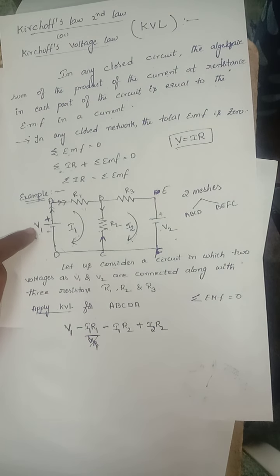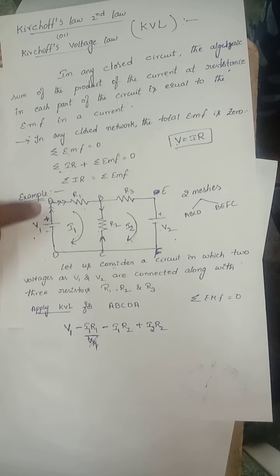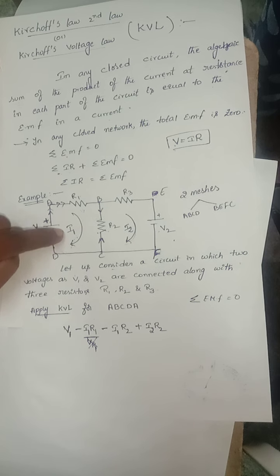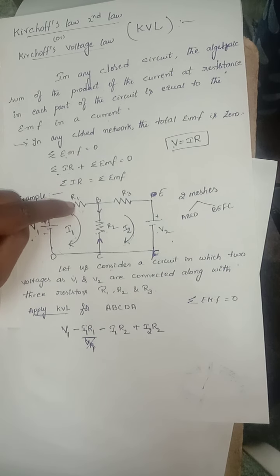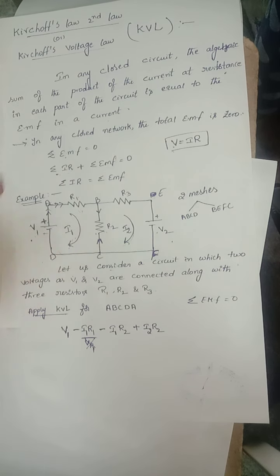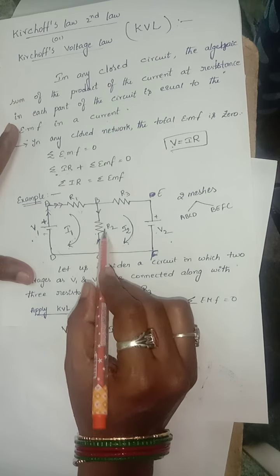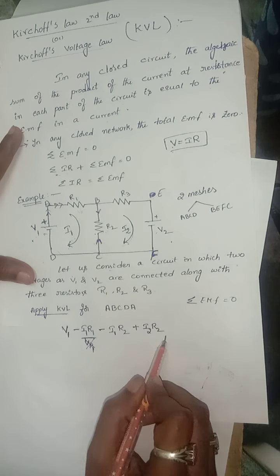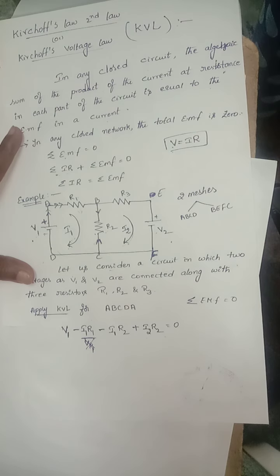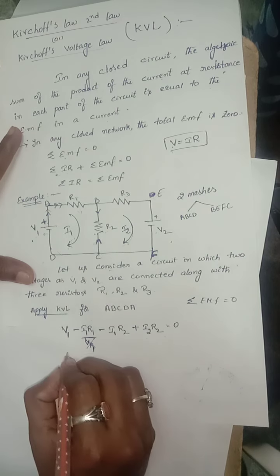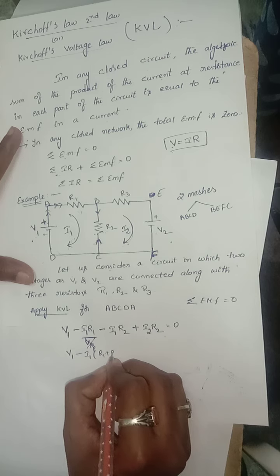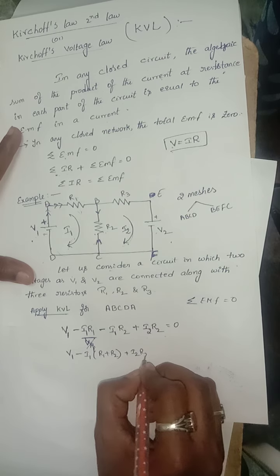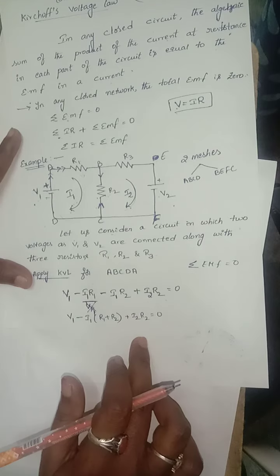So first V1: from the positive of the voltage the current passes, so that current is considered as minus I1. Minus I1 R1, minus I1 R2, and again I2 is also passed through resistor R2, so plus I2 R2 is equal to 0. Taking I1 common: V1 minus I1 (R1 plus R2) plus I2 R2 is equal to 0.